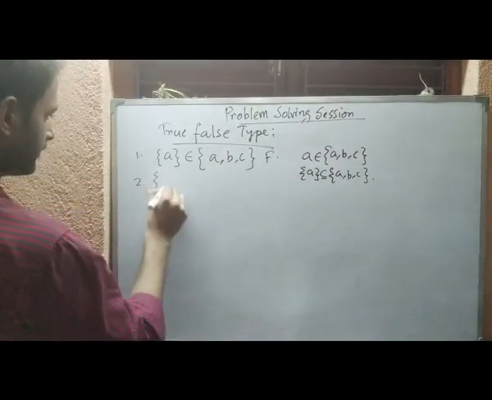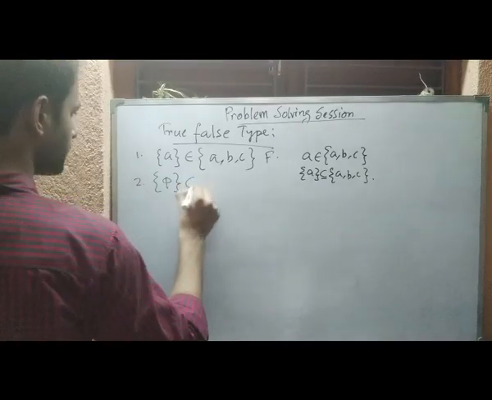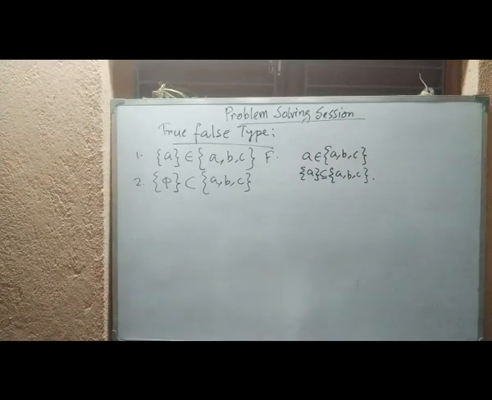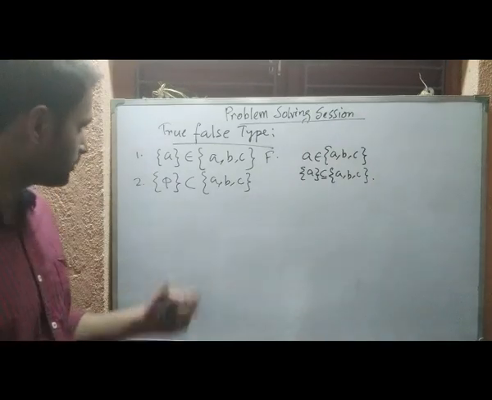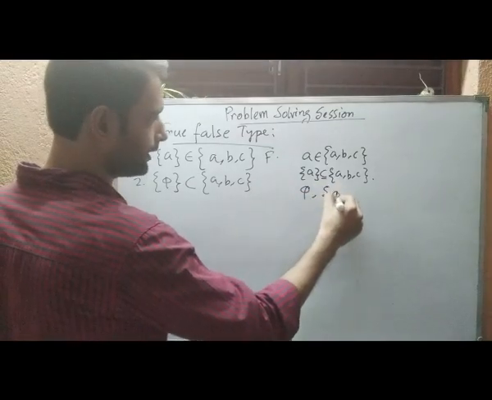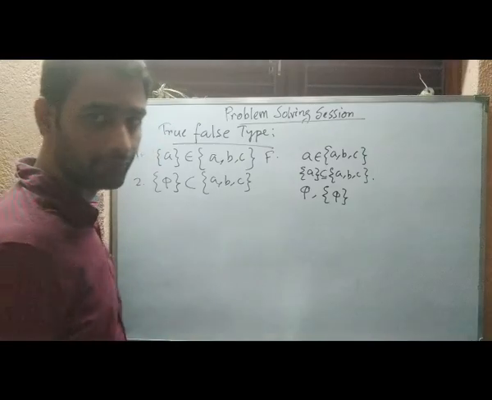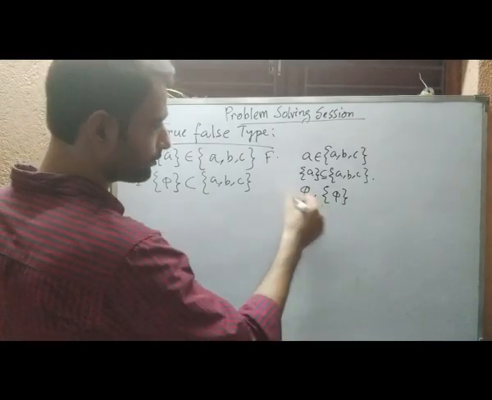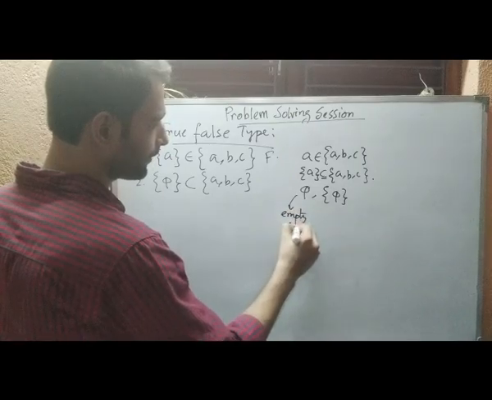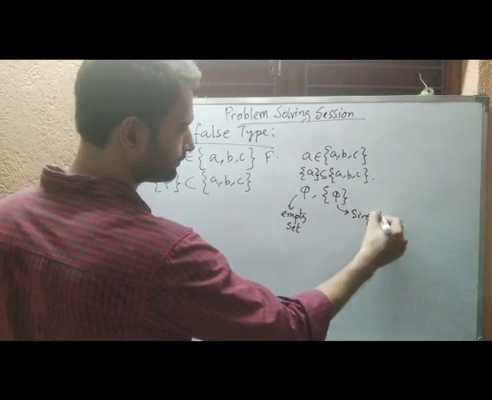it says that phi is a subset of {A, B, C}. So whether this is true? See, here also, if we write phi and if we write this singleton {phi}, these have two different meanings. The first one is phi, that is the empty set, but the second one is a singleton set, it is not empty.